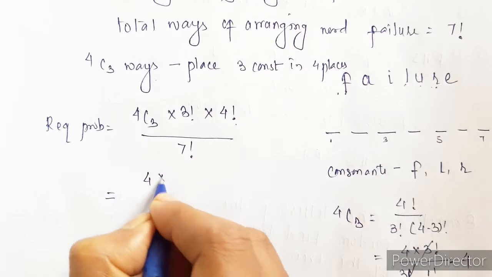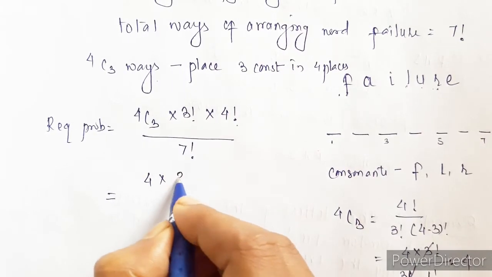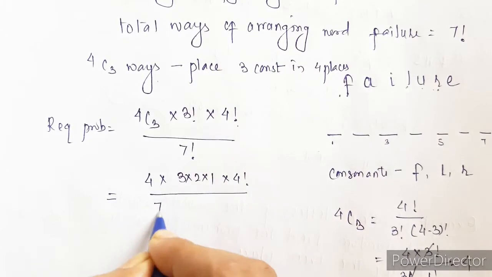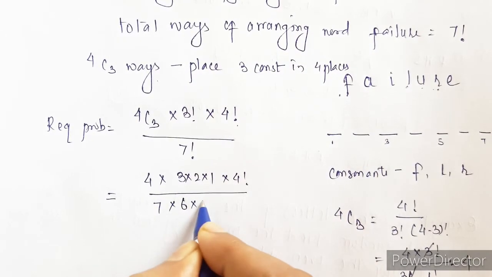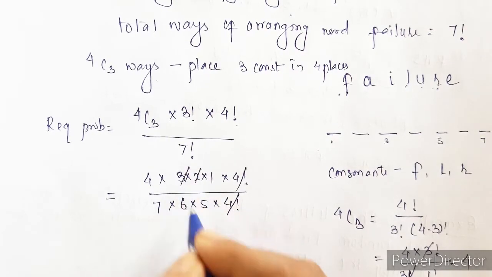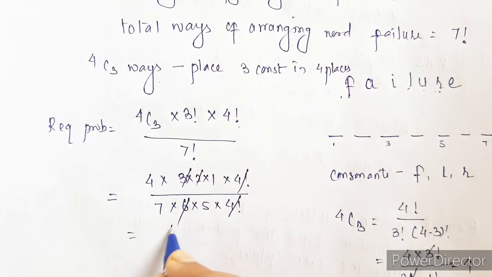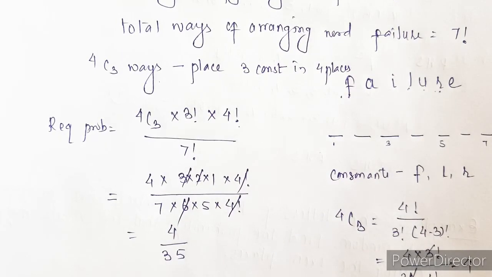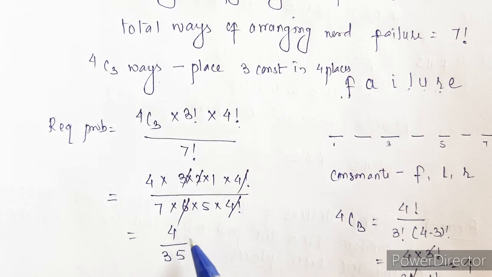So we have 4 here, 3 factorial, and keeping this as it is. Again expanding this, 7, 6, 5 and 4 factorial. So this will get cancelled, we can even cancel this. So what we have is 4 upon 35. The probability that the consonants may occupy only odd positions in the word failure is nothing but 4 upon 35.